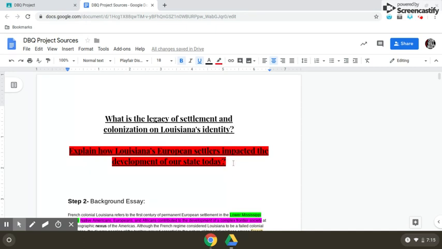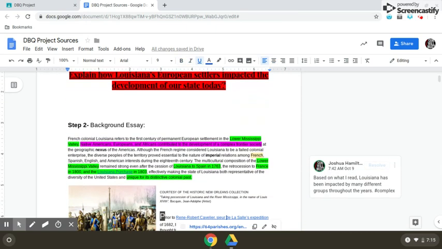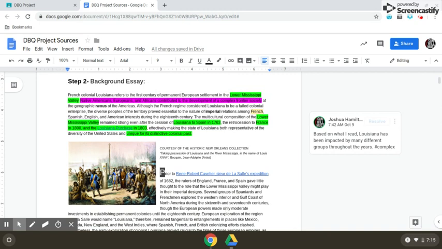Now the next thing that we should have done was the background essay. The background essay is down below. And what you had to do was simply this: develop a caption for the paragraphs. There's only two. First paragraph I did right here. Based on what I read, Louisiana has been impacted by many different groups throughout the years. So reading that short little paragraph, this little chunk here, led me to create a summary of it in one sentence, the most important parts of it, the main idea of it, that we have been impacted by a lot of different groups.